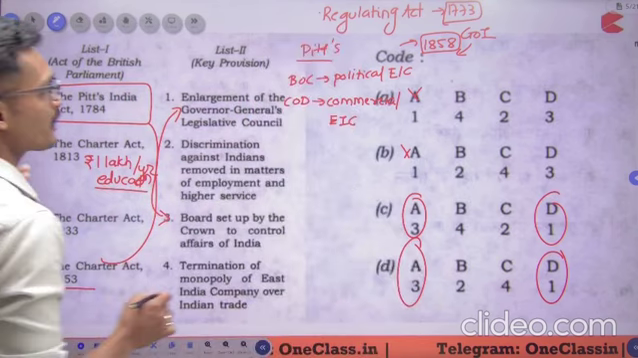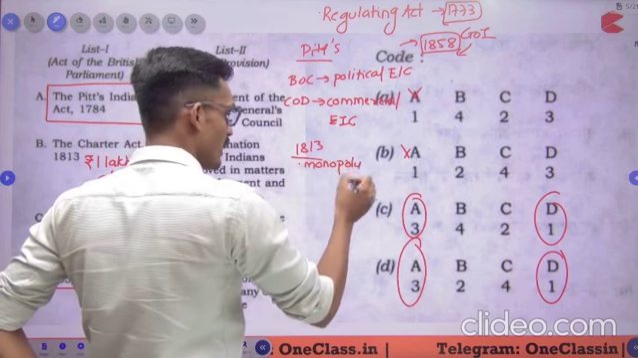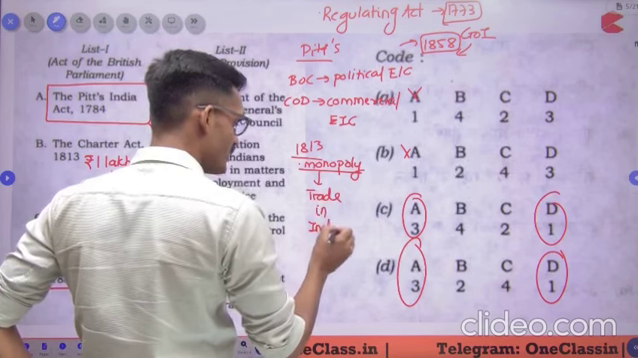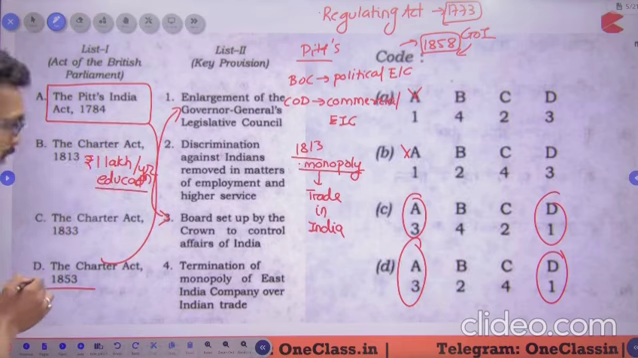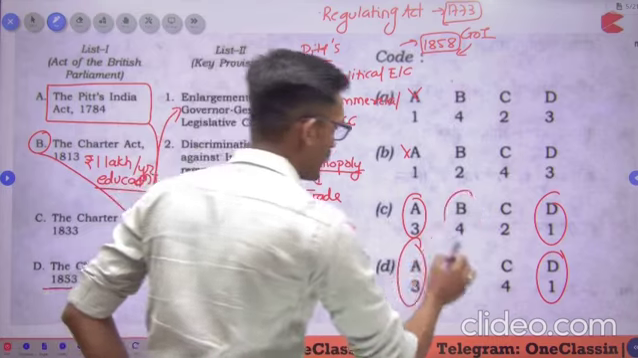Also, the Charter Act of 1813 ended the monopoly of the East India Company with trade in India. However, the East India Company retained the right to trade with China and trade in tea with India. So you can say there was a partial end of monopoly. All right, so B should go with 4. Just check whether B is 4, and that is the correct answer.